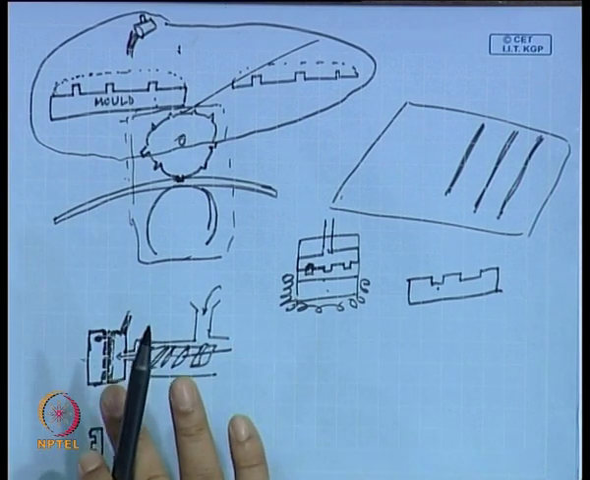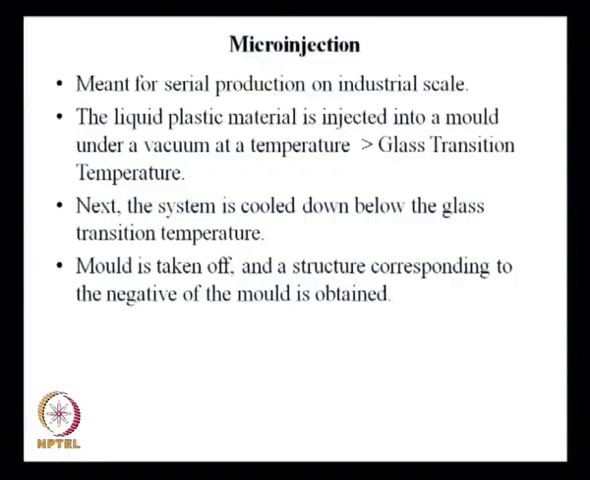So, you get polymeric melt that goes to every corner of that mold. That is very important. And it has to be greater than the glass transition temperature. Next, the system is cooled down below the glass transition temperature and the mold is taken off, and a structure corresponding to the negative of the mold is obtained. That is exactly what you are doing. This whole process, taking it just above glass transition temperature, cooling it down and then removing the mold, is automated. So, this is good for serial production.